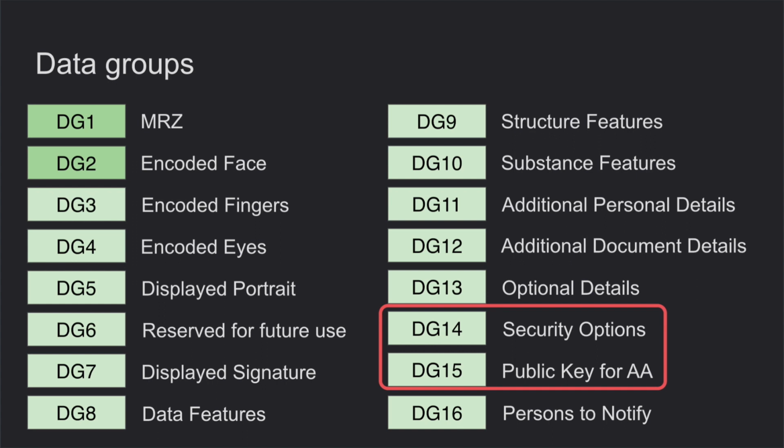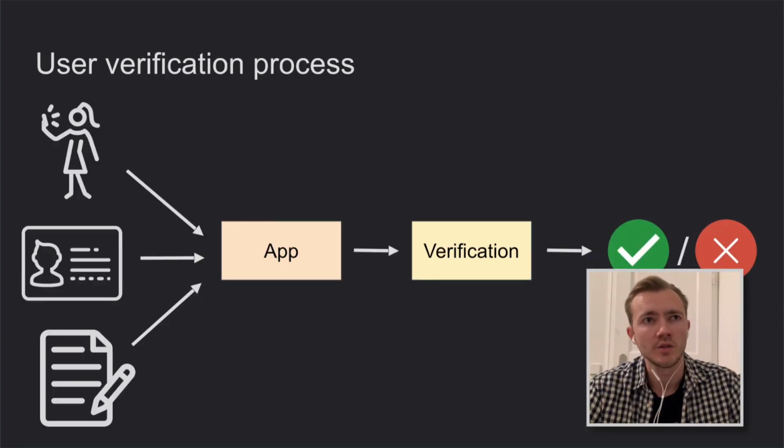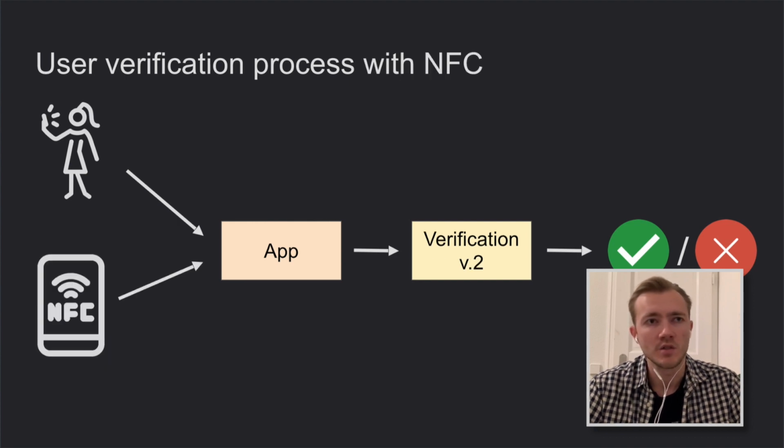But basically, at least one of these, or even both of these data groups, are placed on the card, and most of the documents support at least one of these mechanisms. And coming back to the verification process, we can see that NFC can improve this process a lot. Now users don't need to enter data manually, because we can read this data from the NFC chip on the card. And users also don't need to take pictures of identity documents, because verification can now be improved with the security mechanisms which we just discussed.